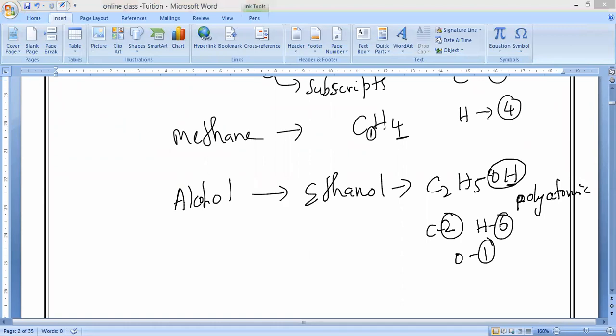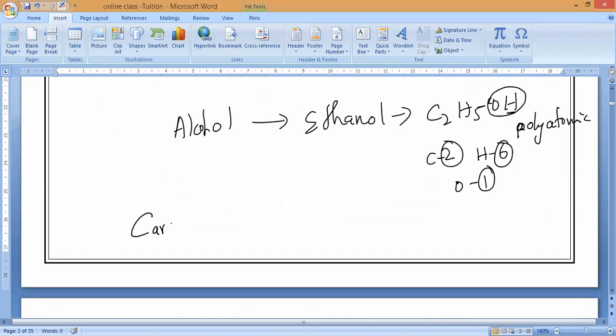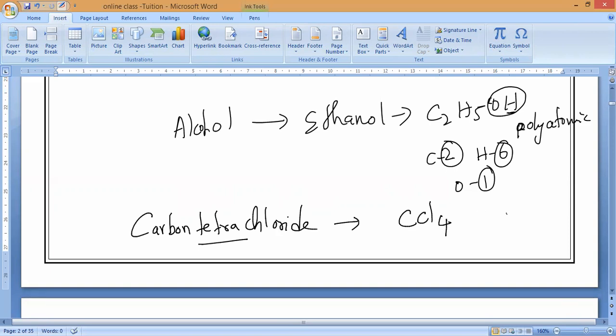Okay, guys. Next, for example, carbon tetrachloride. Can anybody say the formula? Yesterday I said carbon tetrachloride. So what is the formula? Can you guess? C, carbon, Cl. Tetra means what? Four. So how many carbons? One carbon. How many chlorine atoms? Four chlorine atoms. So this is what you should understand.